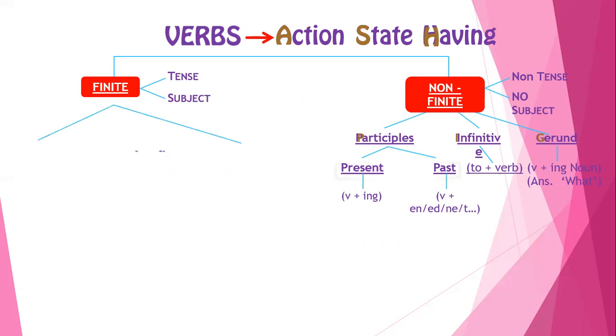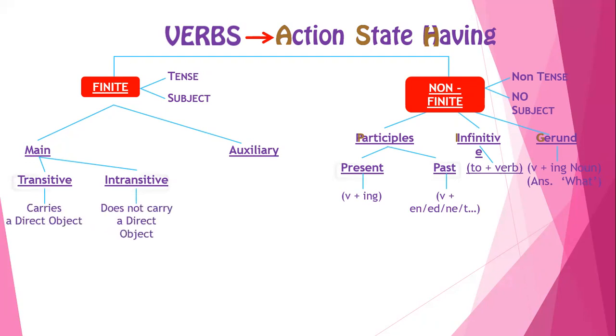On the other hand, finite verbs, as we discussed, are divided into two, that is, main verbs and auxiliary verbs or helping verbs. Main verbs can be further classified as transitive and intransitive verbs, where whenever a verb carries a direct object, that is, without any preposition in between the subject and the object, we consider it as a transitive verb.